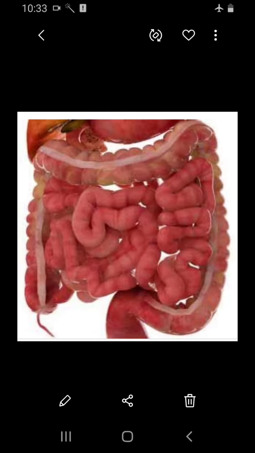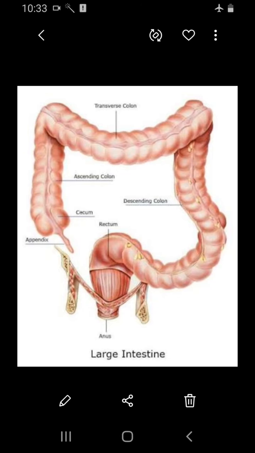Next comes the colon. The colon is much broader than the ileum and it passes up the abdomen on the right side, crosses to the left just below the stomach, and goes down the left side to the rectum. Next we have to see about the rectum. The rectum is the last part, which opens into the anus.